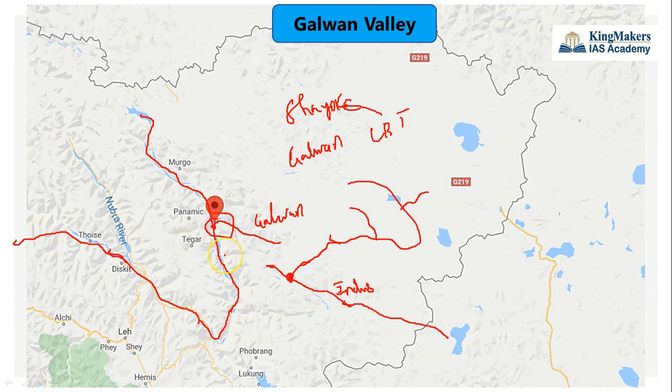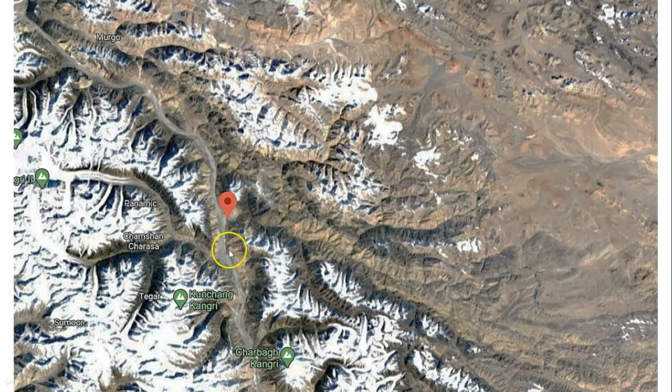Now let us take the satellite image and discuss. So this is the satellite image of the Shyok River. This is the Shyok River. It is clearly seen here. So the Shyok River is coming here, and this is the Galwan River, which we were discussing, and it meets the Shyok River here, and this is the Galwan Valley.